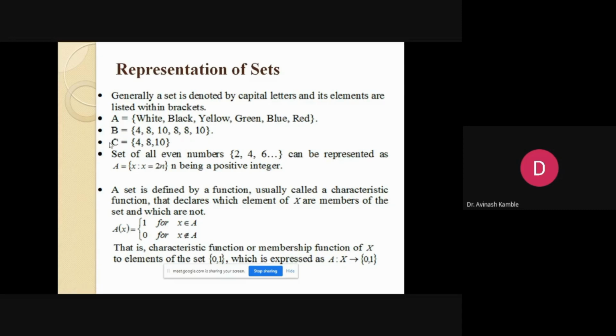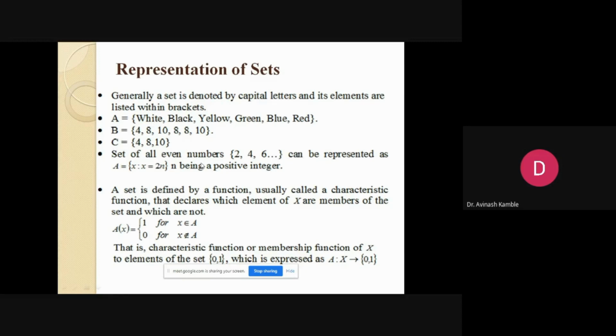Now, I would like to ask a question over here. The set C, as we can see, has the elements 4, 8, and 10, whereas the set B also has 4, 8, 10, and apart from that, one more 8, again 8, and again 10. So B and C, from the set-theoretical point of view, both have the same elements, but still there is a difference. We will discuss that difference later on.